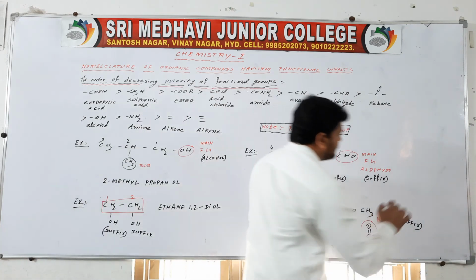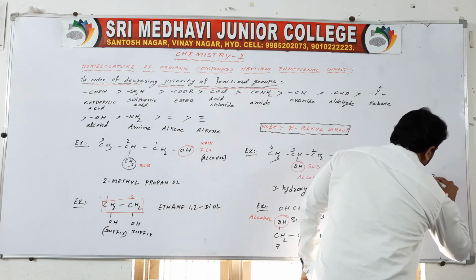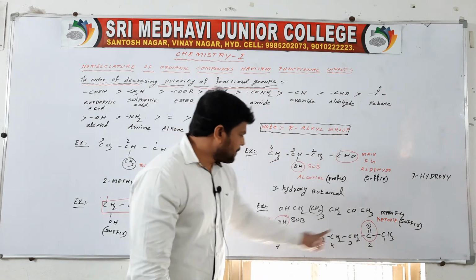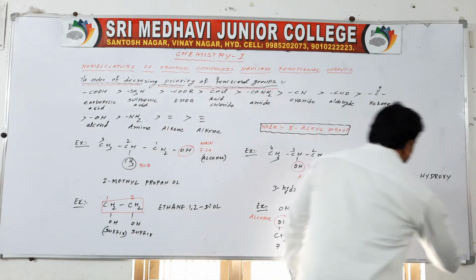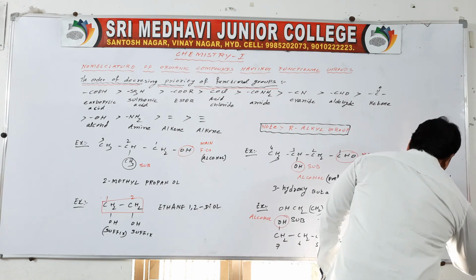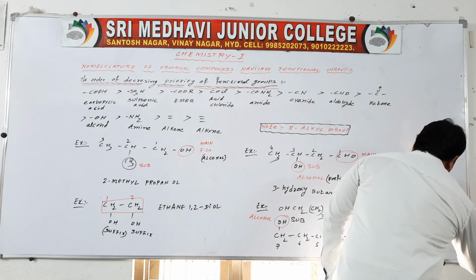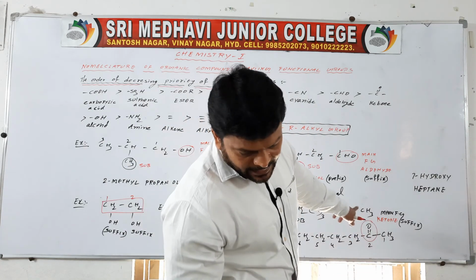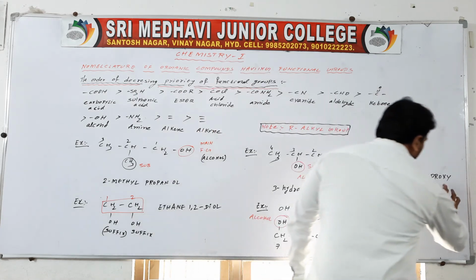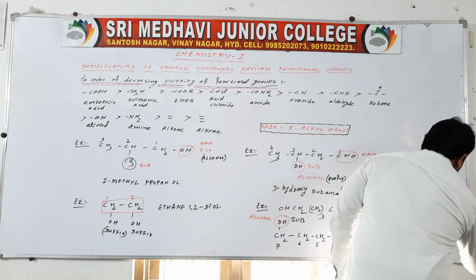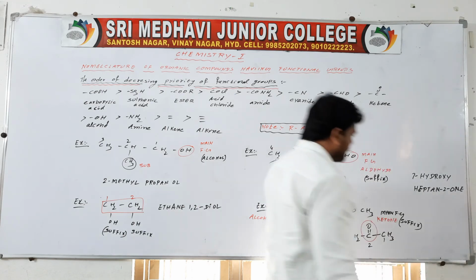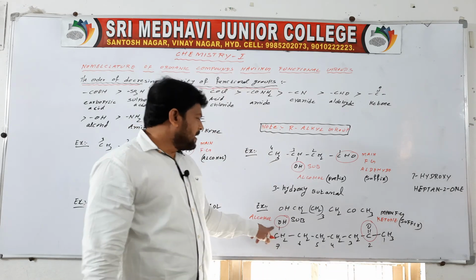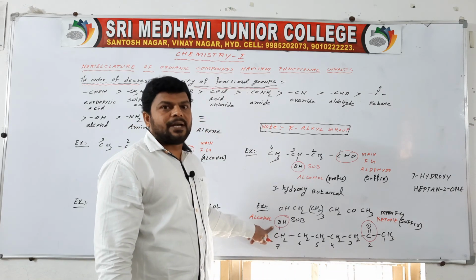Here we may write 7-hydroxy. How many carbons? 7. Seven means heptane. The second carbon contains the ketone. So we write heptane, remove the e, and write 2-one. If it is a ketone, we have to write one in the suffix. If the alcohol is the suffix, we have to write ol.